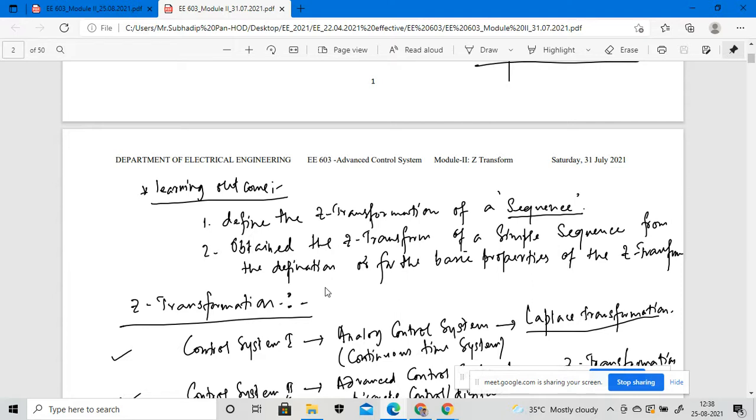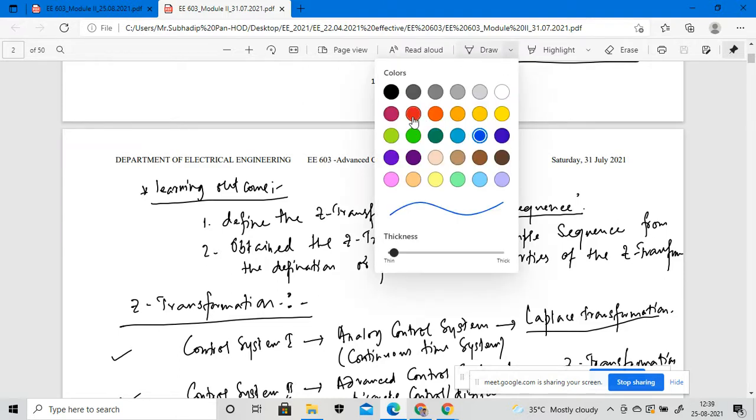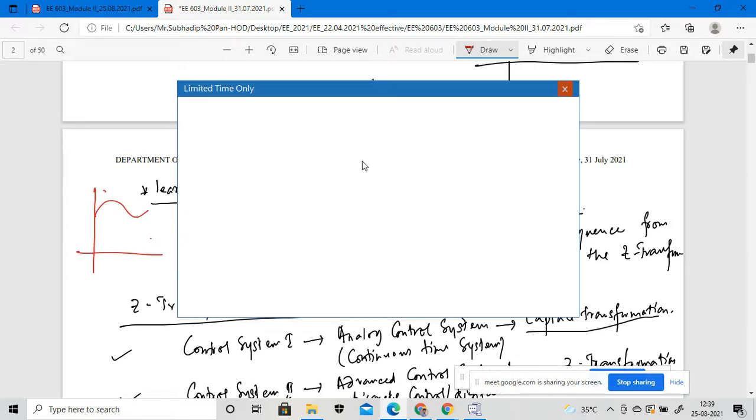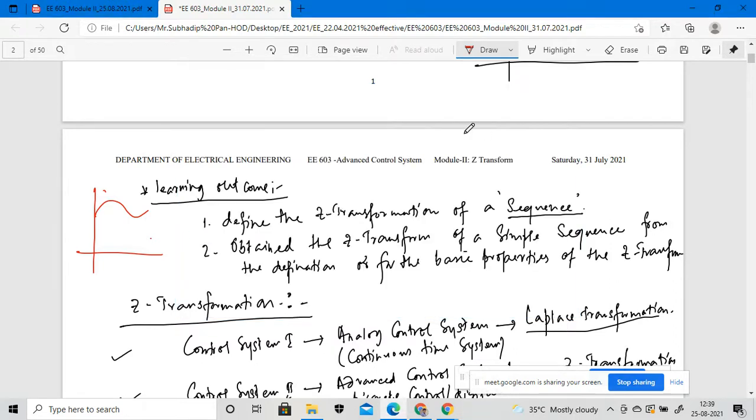Suppose I consider an analog signal. The analog signal will look like this. But in case of a digital signal, the digital control system is implemented in the Z transformation for a sequence.